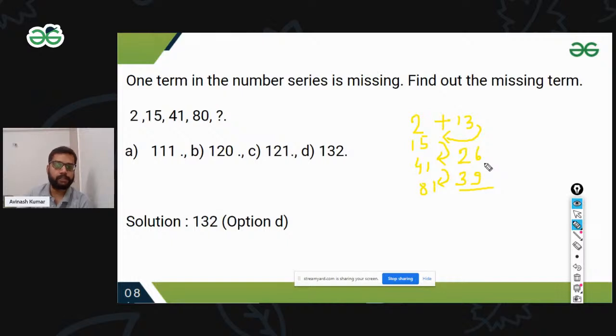This series is running on the table of 13. So next could be, if I'm going to add 52, because 13 times 2 is 26, 13 times 3 is 39, and 13 times 4 is 52. So 81 plus 52, the answer will be... Tell me the answer for this. Just let me know the answer.